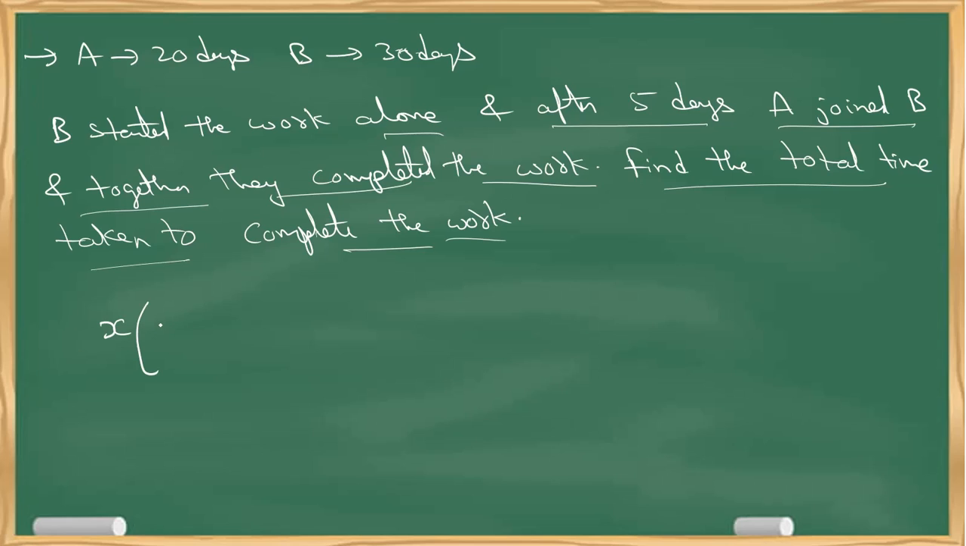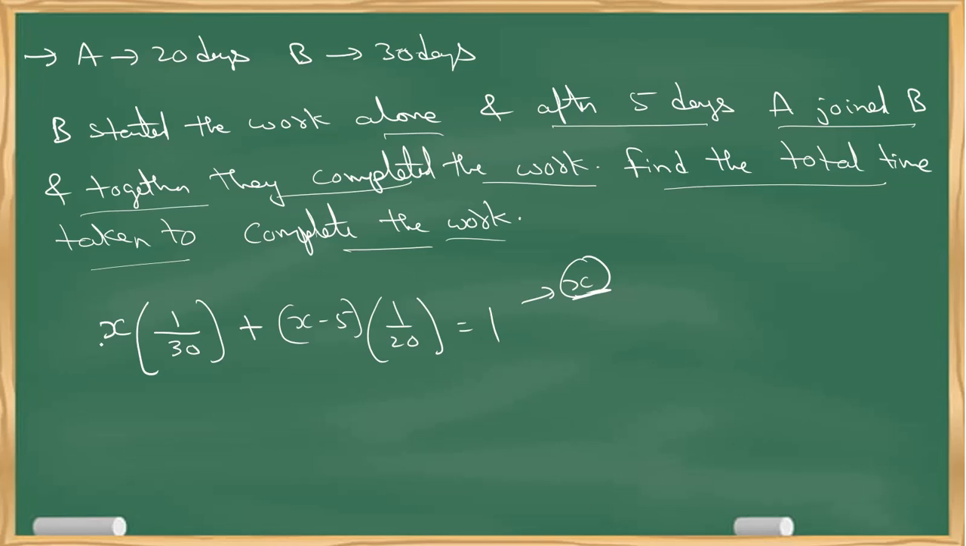X into what is B's 1 day efficiency? 1 by 30. Plus A was available for how much time? Total minus 5 days, so for the first 5 days A was not available. So (x minus 5) into 1 by 20 equals 1. That's it. This is one way of doing it. So finally you get the x value, and that is the answer because x is the total time to complete the work.